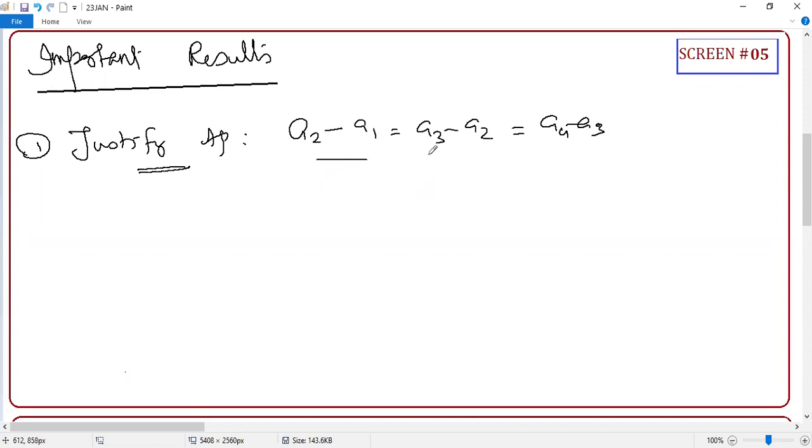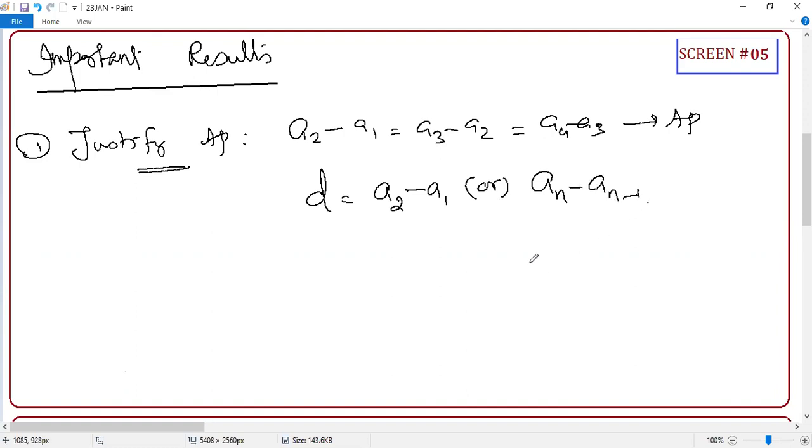In general, if these are equal, then it is AP. So this difference is called the common difference. D equals, in general, people will say second term minus first term, but in general it is AN minus AN minus 1. Are you clear? There are two formulas: one is to justify, the other is the difference.